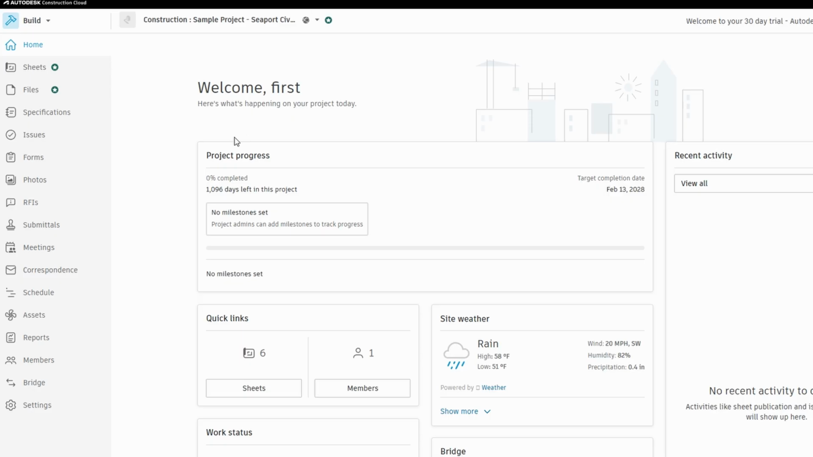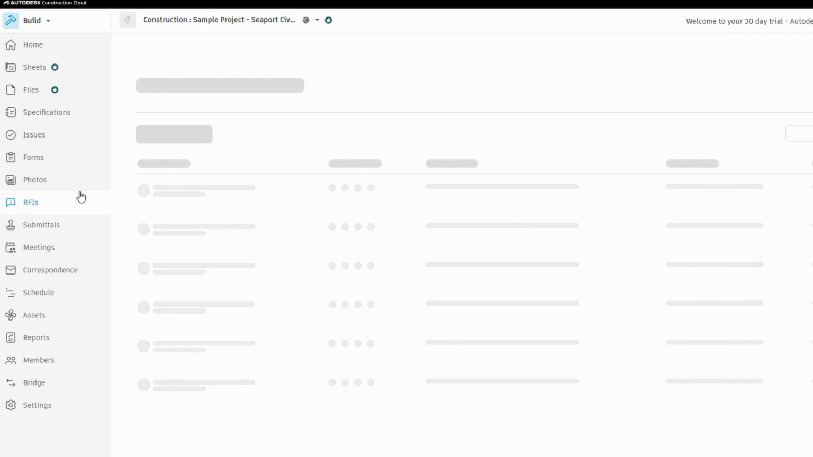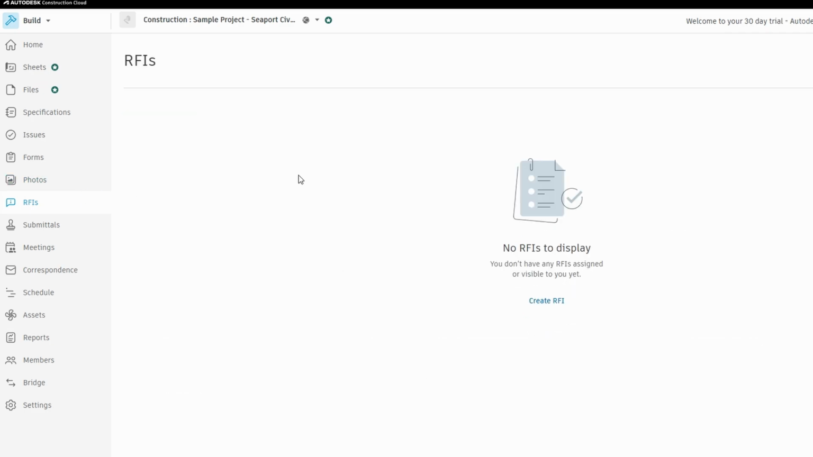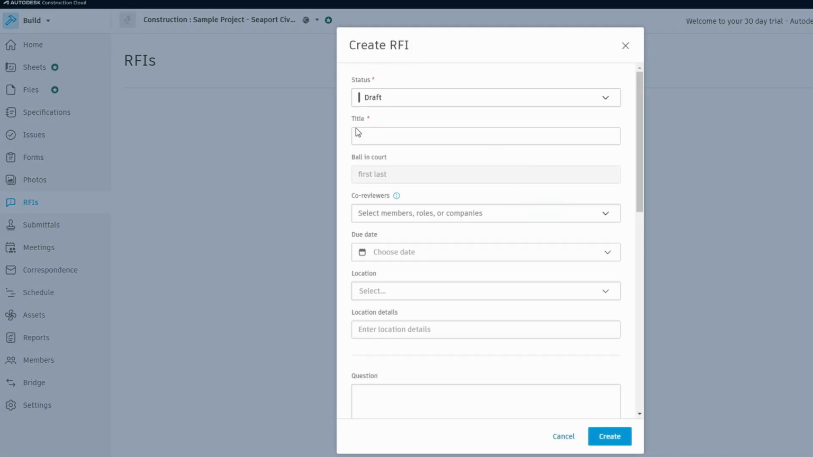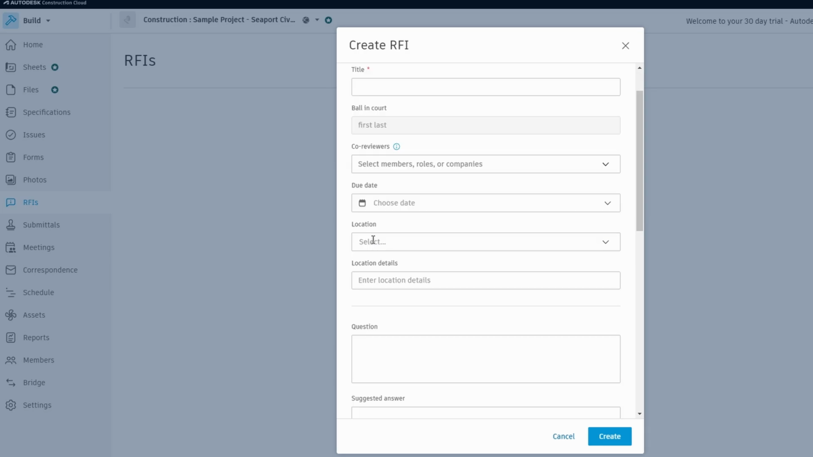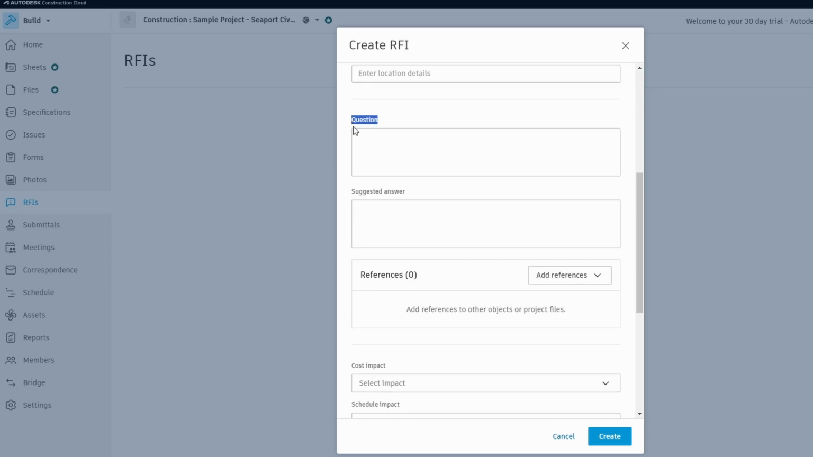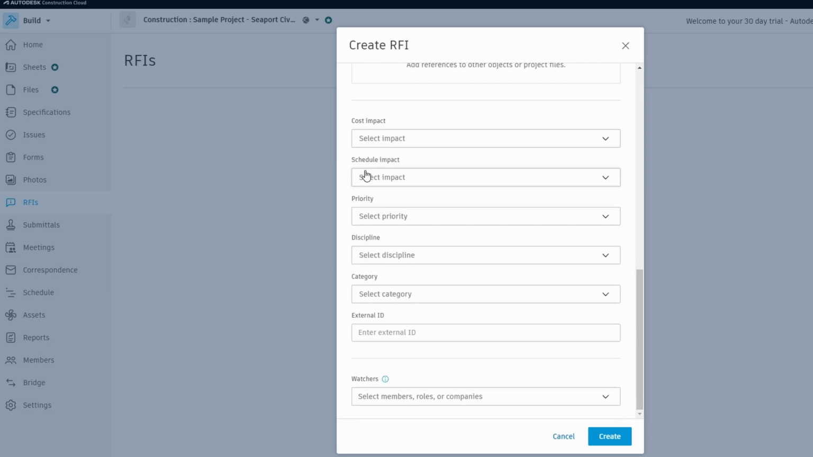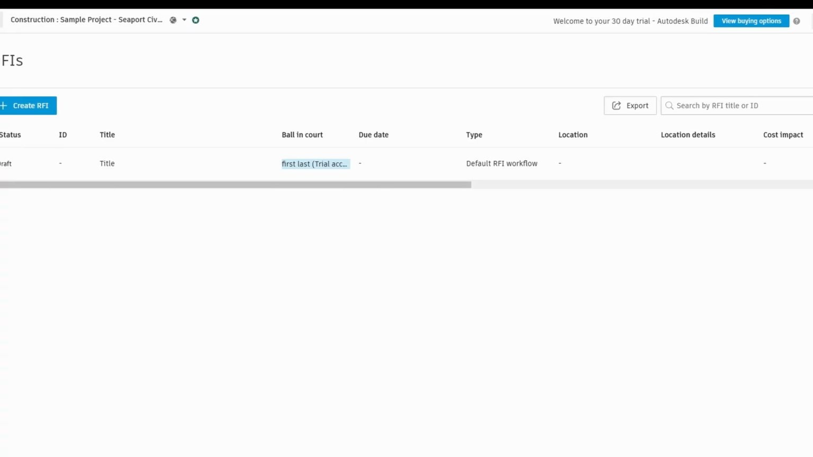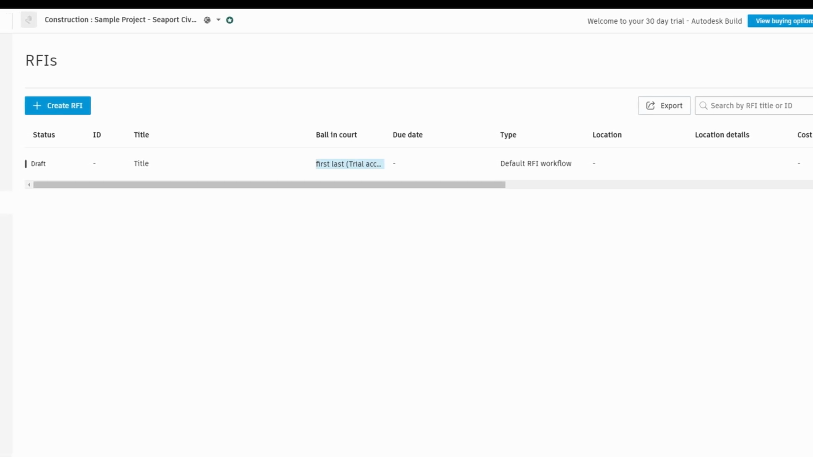Next up, let's explore the RFI, Request for Information, section. This feature allows you to communicate directly with your team or contractors to clarify any uncertainties about the project. You can create an RFI by adding a clear title, your question, and any necessary details to describe what you need clarification on. You'll also set the due date for responses and track when the request was sent, which is great for keeping things organized. Once you've received the answer, you can easily log it in the system.